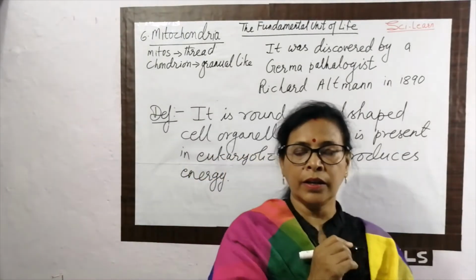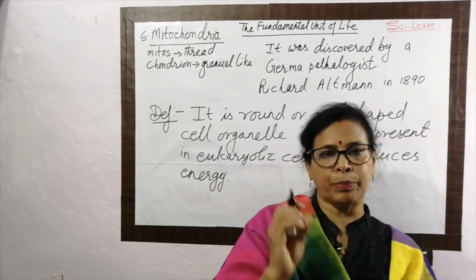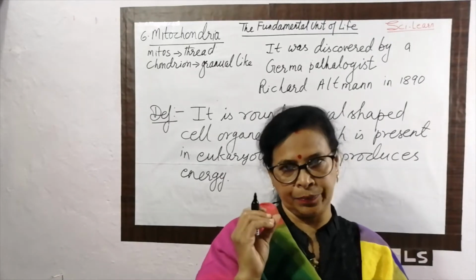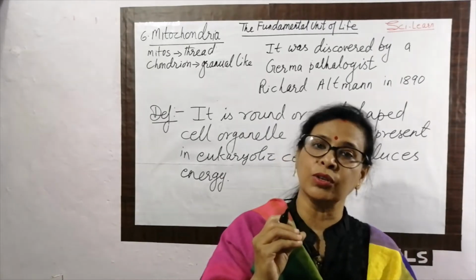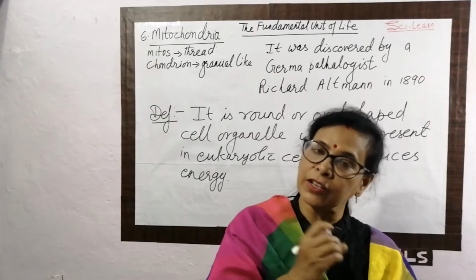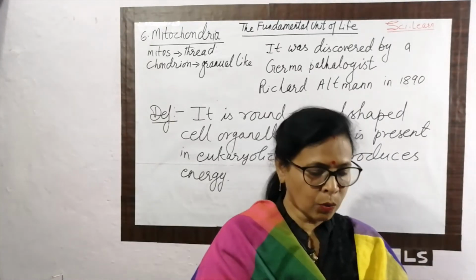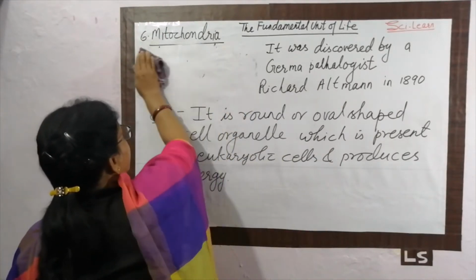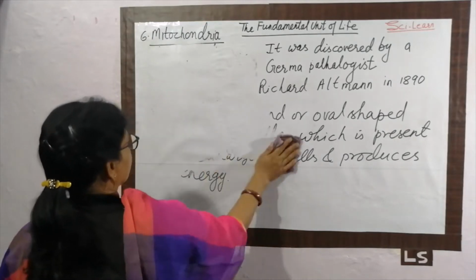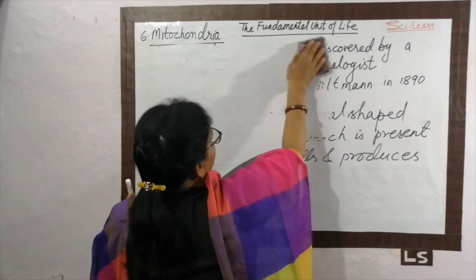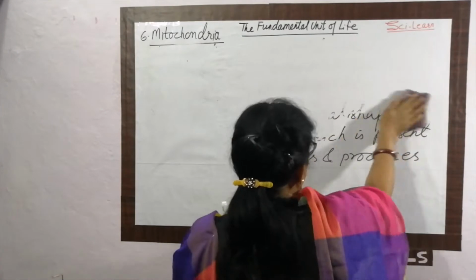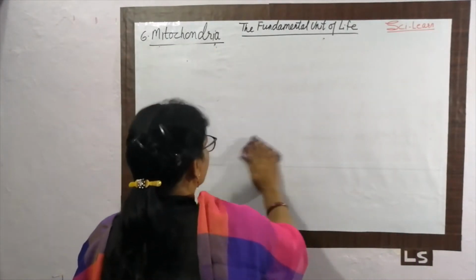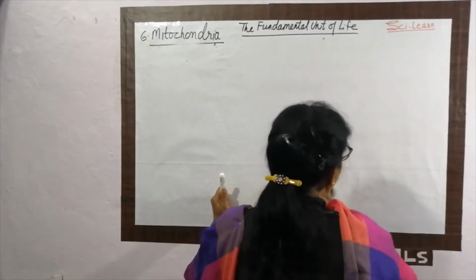Mitochondria is a cell organelle discovered by the German pathologist Richard Altman in 1890. It is granule-like and is present only in the eukaryotic cells. And what is the function? It produces energy. Now what about the structure of the mitochondria? It is a very important cell organelle because it performs lots of functions, and a very important function is that it produces energy which helps to perform all the activities.